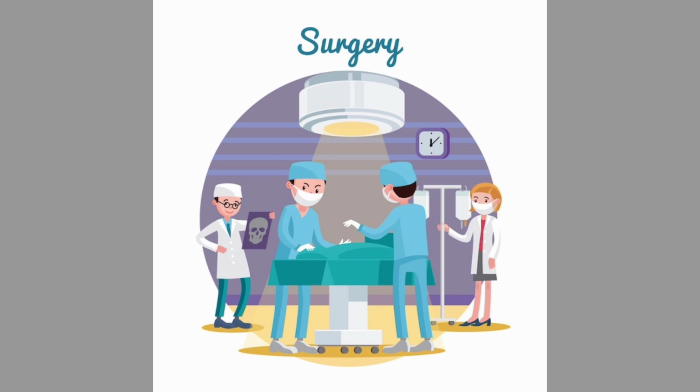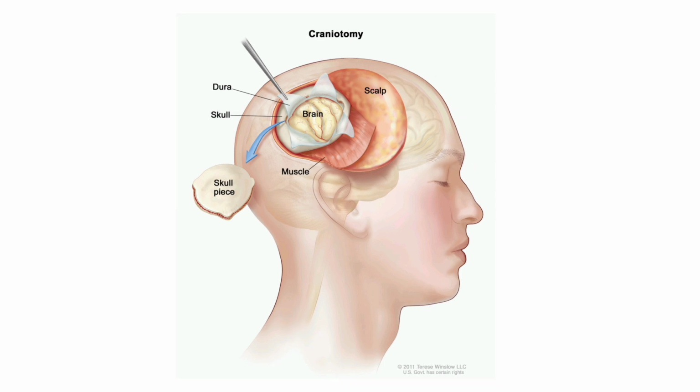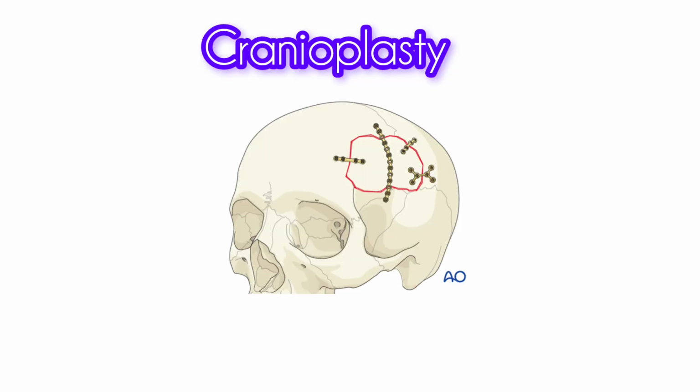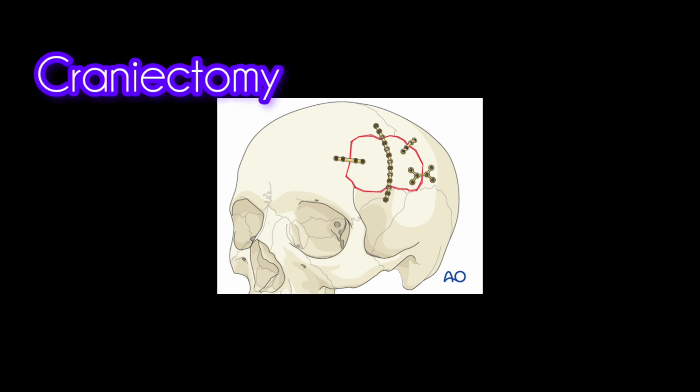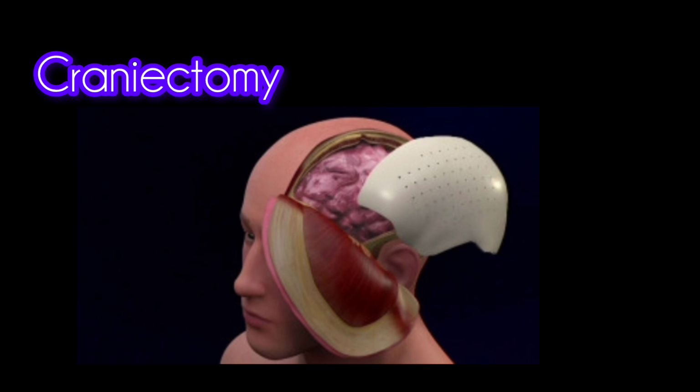The next one is the surgical treatment for head injuries. The first one is craniotomy. Craniotomy means a section of skull is temporarily removed to access the brain and repair the injuries, for example removing a clot or clipping blood vessels. Next is cranioplasty. Plasty means correction. Cranioplasty means surgical repair of a skull fracture. And the last one is craniectomy. Craniectomy means a section of skull is removed to relieve pressure on the brain in cases of life-threatening swelling.